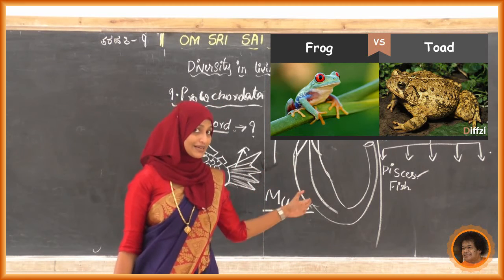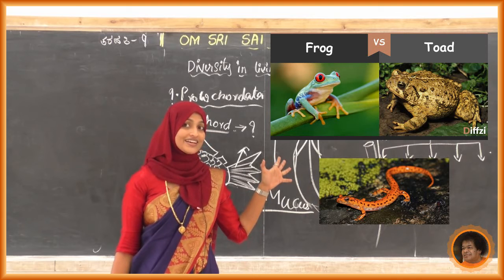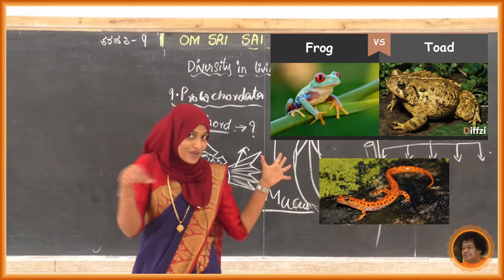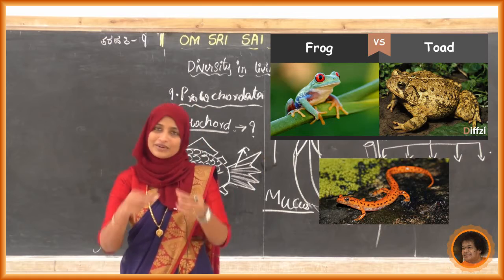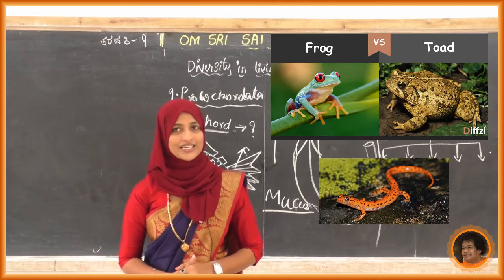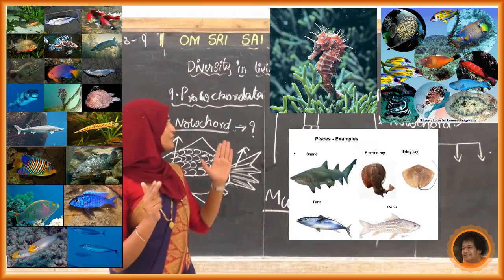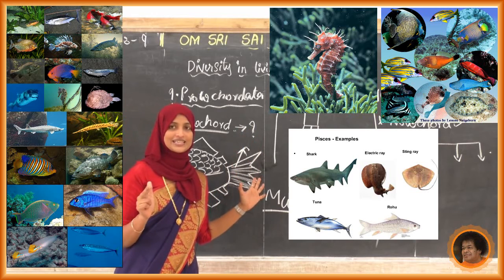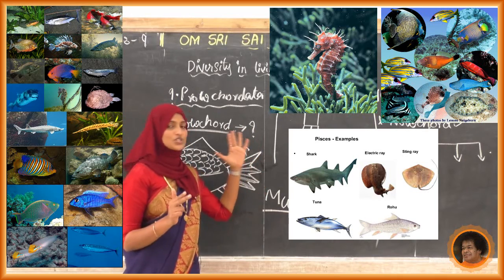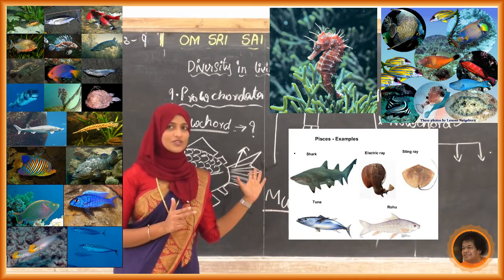And one more is the salamander. Have you seen any salamander? Yes, it has a tail like a frog, but it has a tail. Some pictures and photos of these are also there in the diagram. So just observe, these are the pictures of these animals.